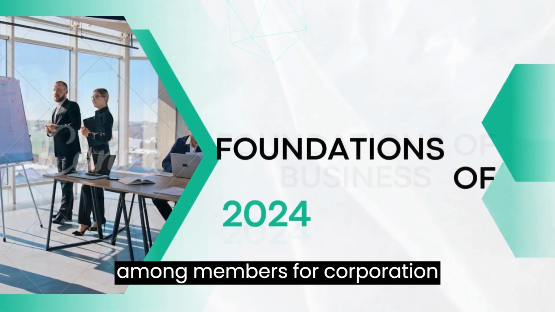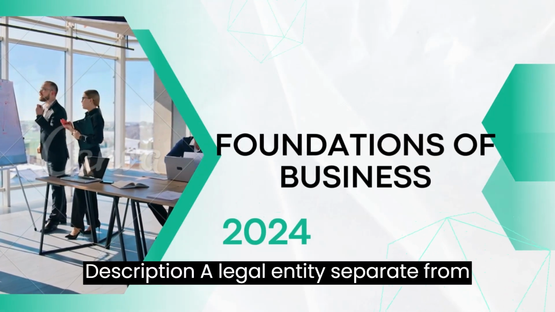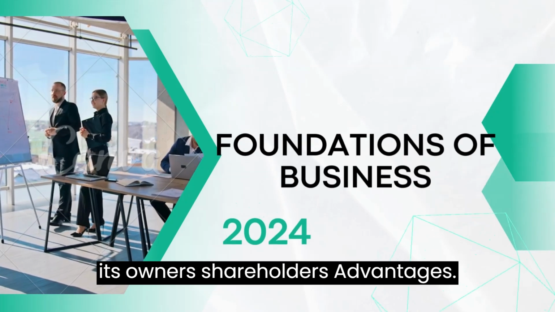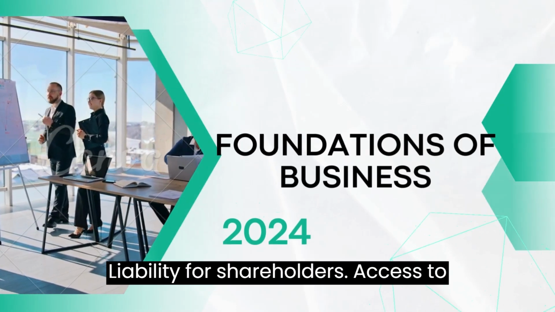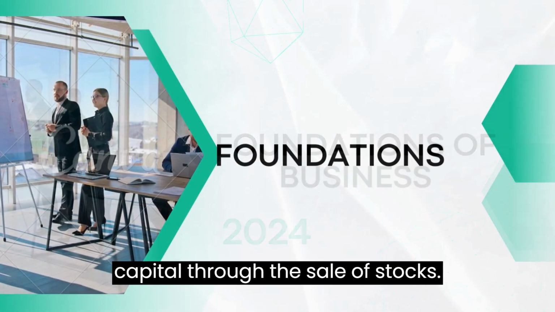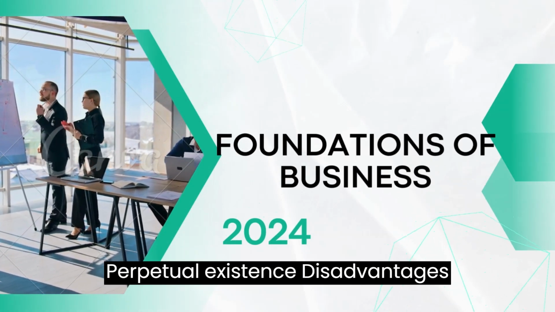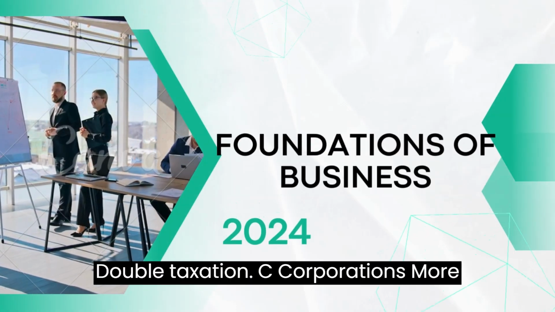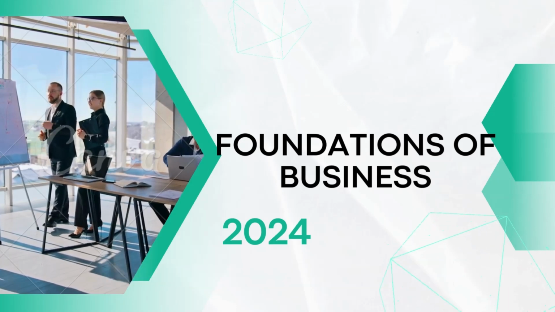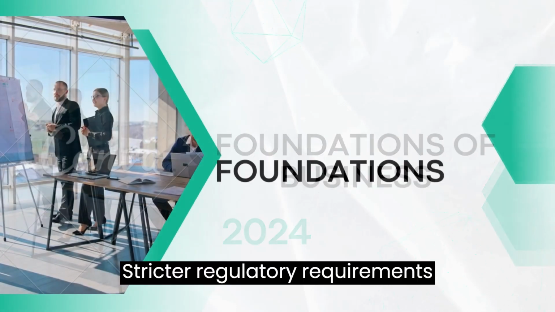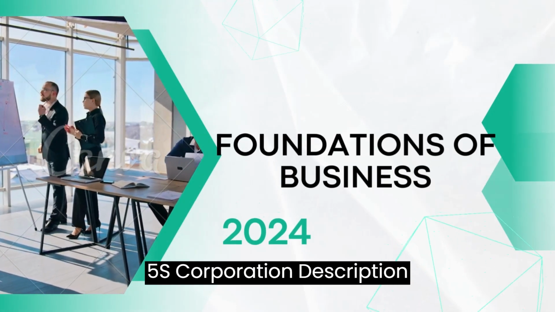4. Corporation. Description: a legal entity separate from its owners, shareholders. Advantages: limited liability for shareholders. Access to capital through the sale of stocks. Perpetual existence. Disadvantages: double taxation, C corporations. More complex structure and governance. Stricter regulatory requirements.